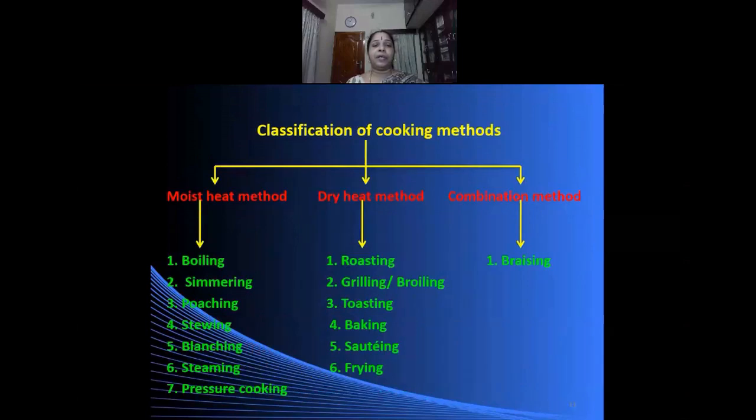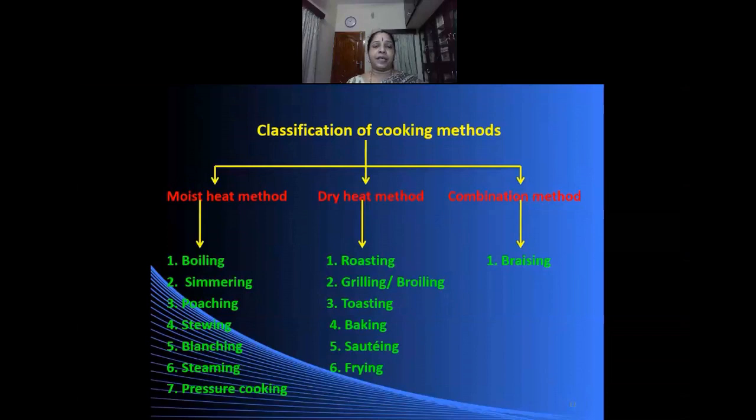Let us now see about the classification of the cooking methods. We classify the cooking methods into three different types. They are moist heat method, dry heat method, and combination method. In moist heat method, the medium used for cooking is either water or steam. In dry heat method, the medium used for cooking is either air or fat. In combination method, both these are involved.